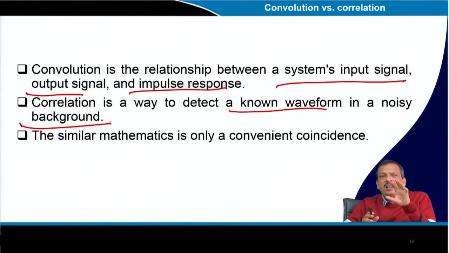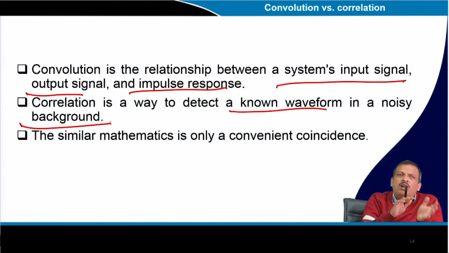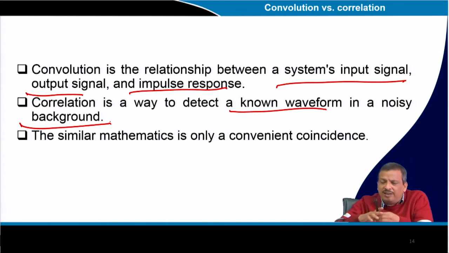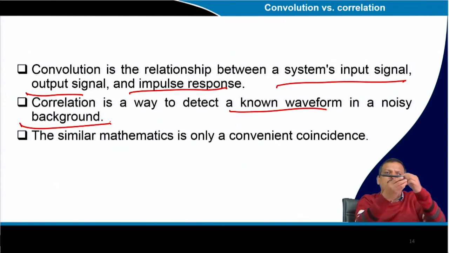In correlation, the only operation we do not perform is folding. In convolution, we fold it and then shift it. Here, without folding, there is one signal and another signal, and we just slide one over the other. This is the difference between correlation and convolution.